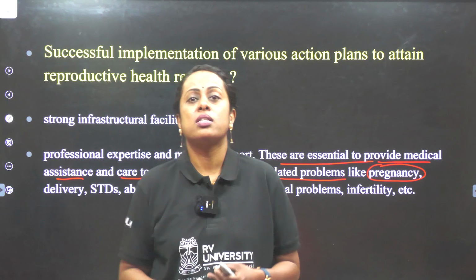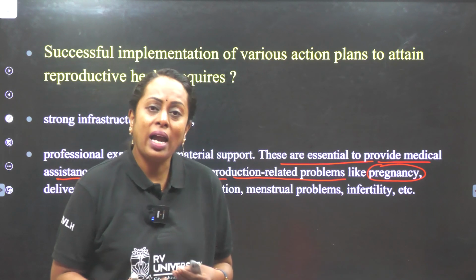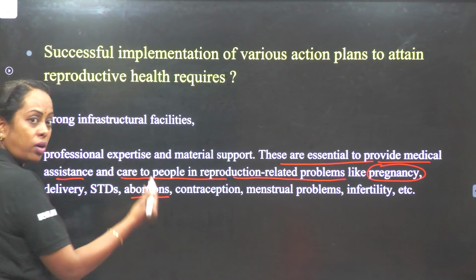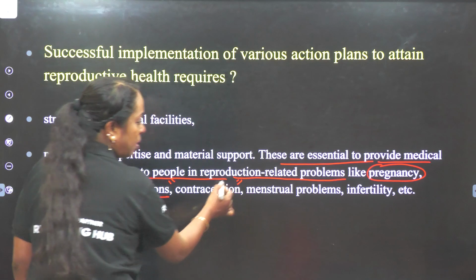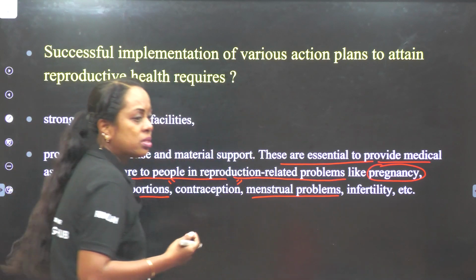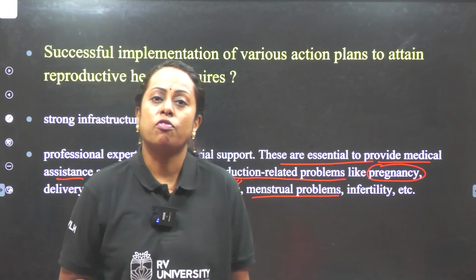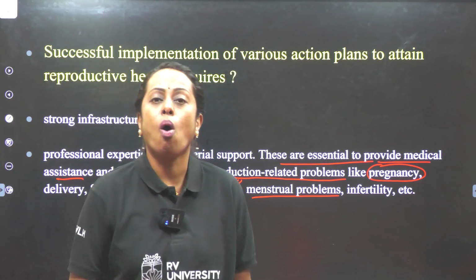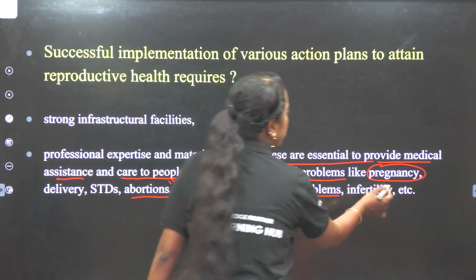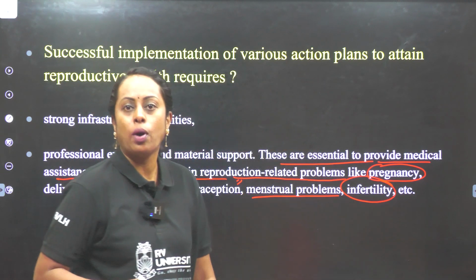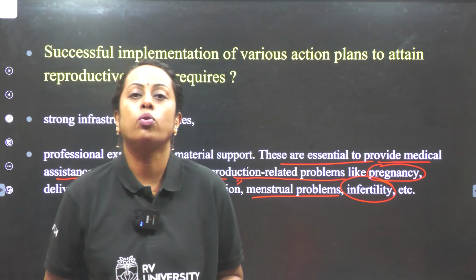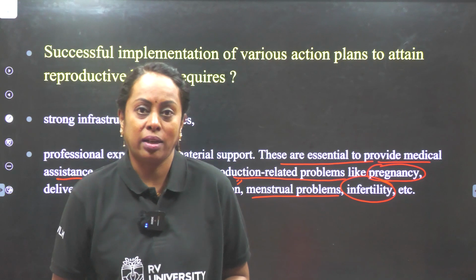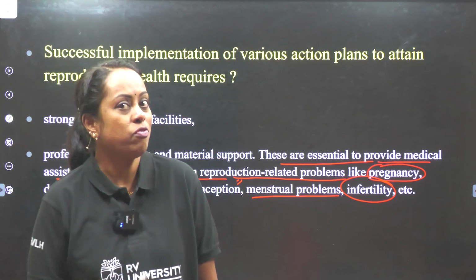When delivery occurs, how the baby is delivered, do we have the instrumentation to perform the childbirth? Next, abortion, I already told. What are the different types of contraception? Menstrual cycle problems. Some individuals can suffer from irregular menstrual cycle because of hormonal imbalance. All that will be checked. And infertility. If couples are unable to have kids, how to find out all those particular problems and what is meant by test tube baby techniques, all will be covered with respect to infertility.